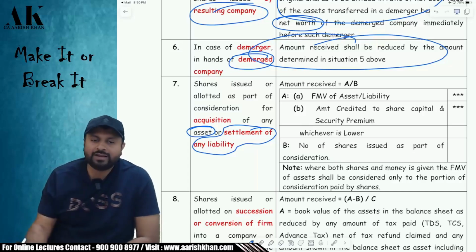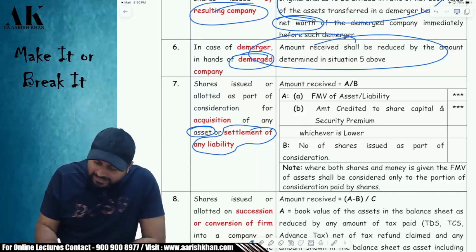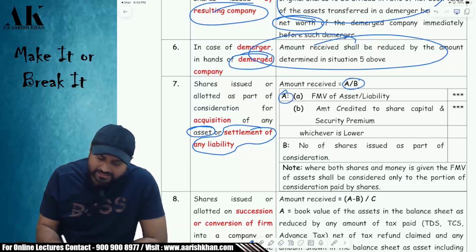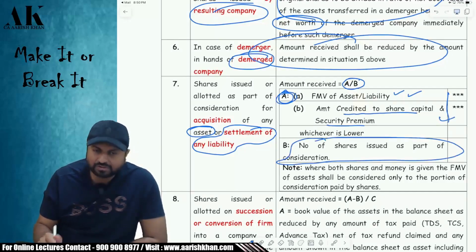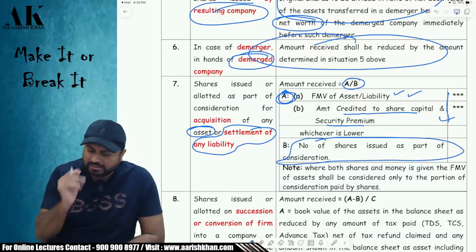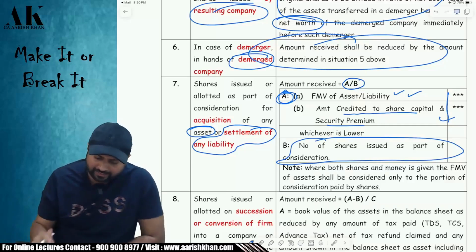So how will I determine the value for rule 40BB? In that case, your amount will be A divided by B. What is A? A is the lower of the two things: the FMV of the asset which you have given to the company or the liability, divided by the amount credited to the share capital or security premium. Whichever is lower will become A, and B will be the number of shares that the company has issued you. That will give you the amount received, A divided by B.